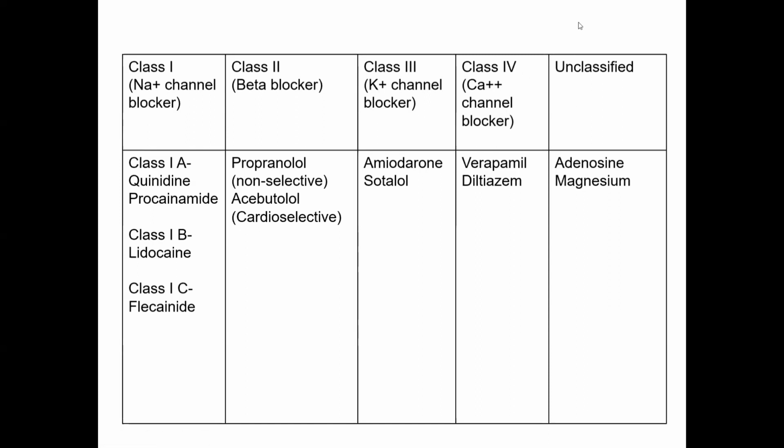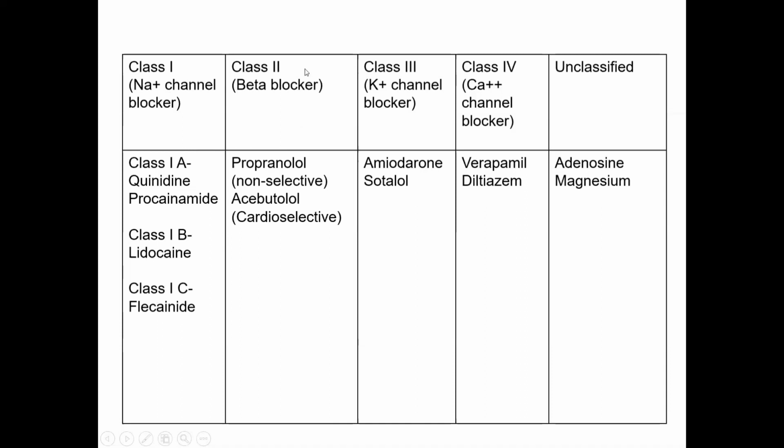Okay. So what are the drugs? The class 1 which block the sodium channel are 3 types, 1A, B, C. So class 1 is subdivided into 1A, 1B, and 1C. And the drugs under 1A are quinidine and procainamide; you just try to memorize these things. So 1A drugs include quinidine, procainamide, class 1B lidocaine, and class 1C flecainide.